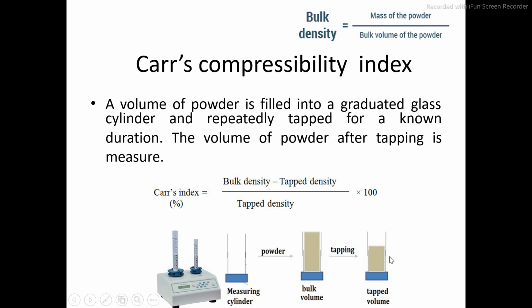After 100 taps, the volume of powder goes on decreasing, as the empty air spaces get replaced by the particles. So the volume of powder will be less, and again you calculate the tap density using the same formula. Tap density is equal to mass of powder divided by tap volume of the powder.